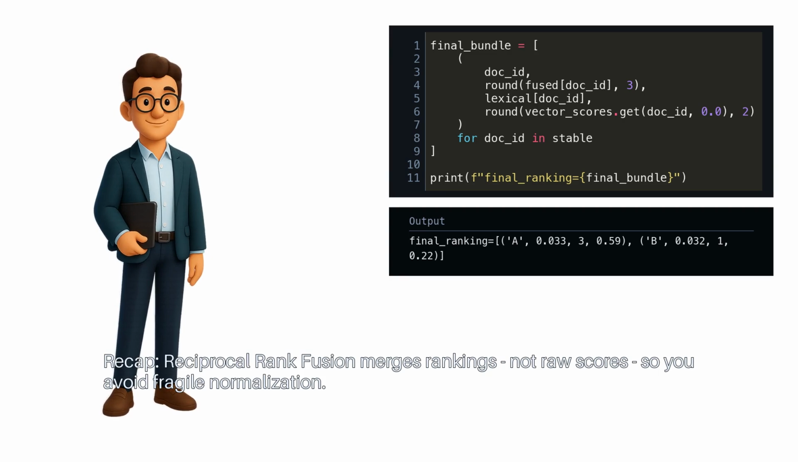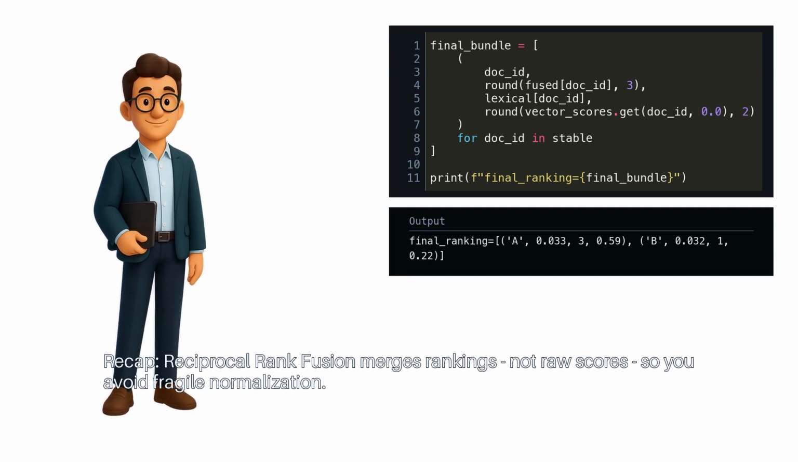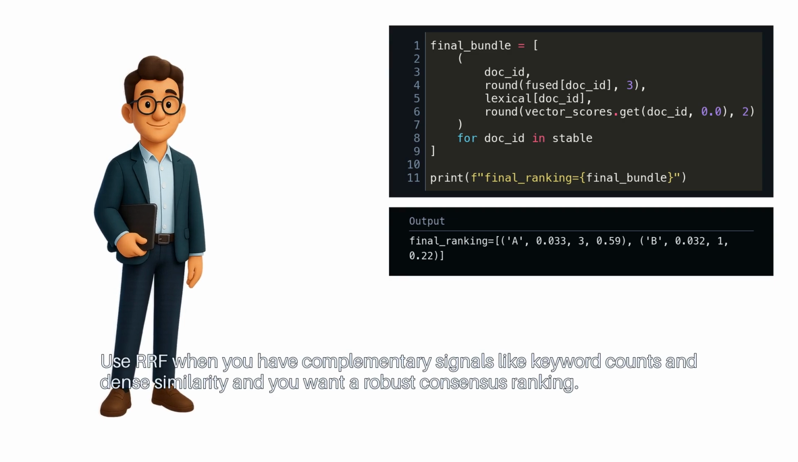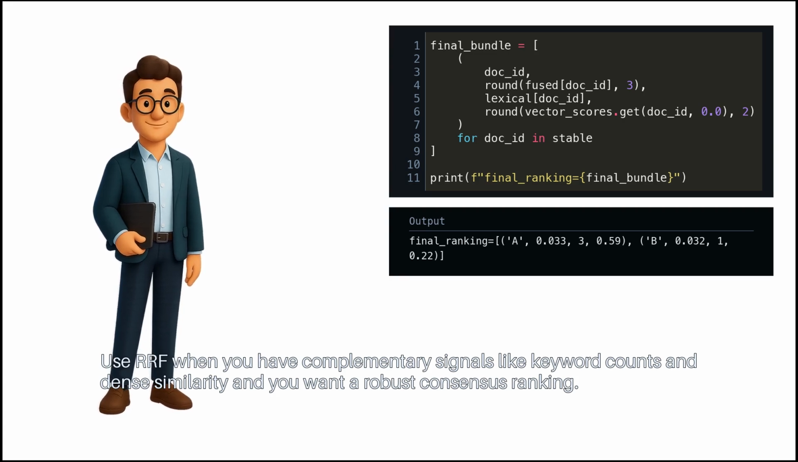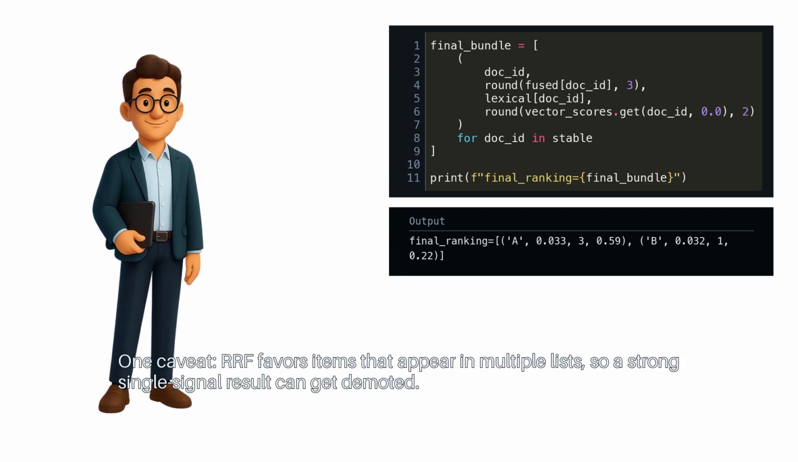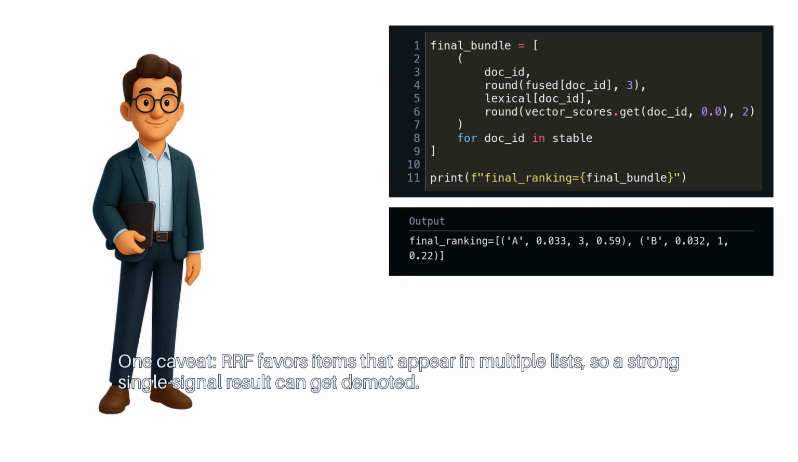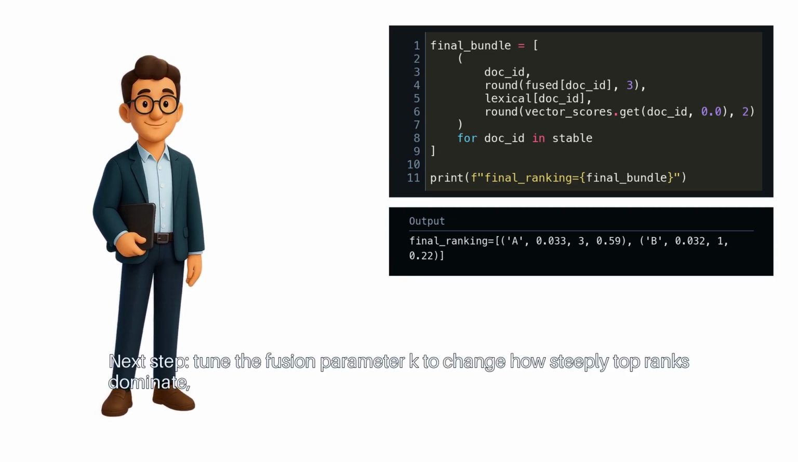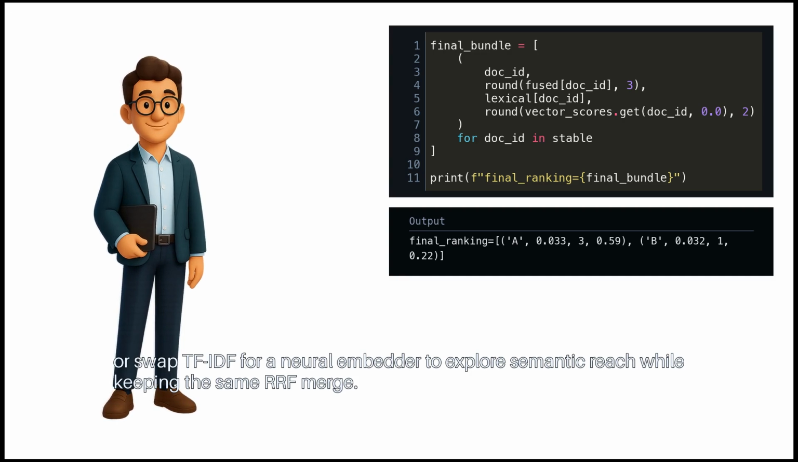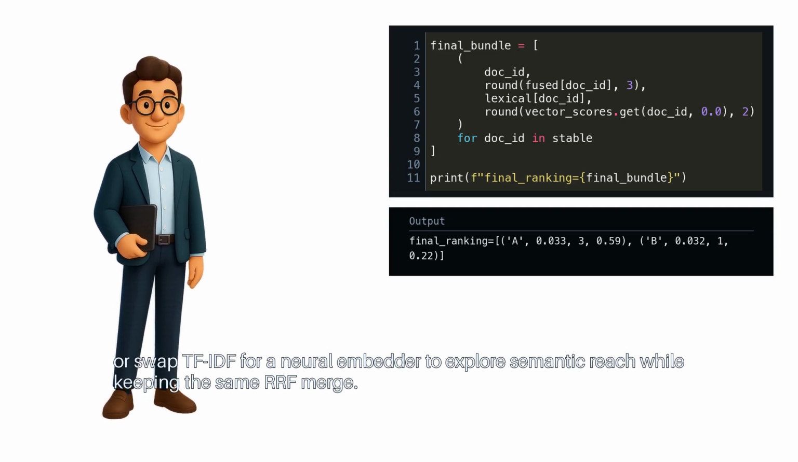Recap: Reciprocal Rank Fusion merges rankings, not raw scores, so you avoid fragile normalization. Use RRF when you have complementary signals like keyword counts and dense similarity, and you want a robust consensus ranking. One caveat: RRF favors items that appear in multiple lists, so a strong single signal result can get demoted. Next step: tune the fusion parameter K to change how steeply top ranks dominate, or swap TF-IDF for a neural embedder to explore semantic reach while keeping the same RRF merge.